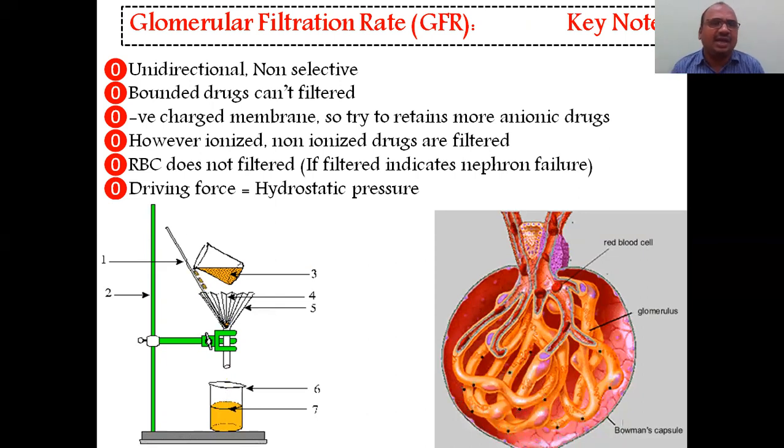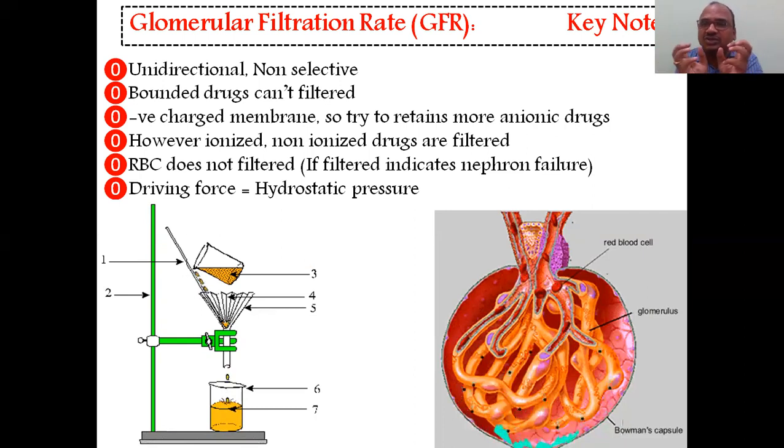However, both ionized and non-ionized drugs are filtered, to a little extent, both will be excreted. And RBCs do not filter. The cellular part of the blood will not be filtered. If RBCs are filtered and appear in the urine, it will be very problematic. It means this filtration mesh has become very loose.